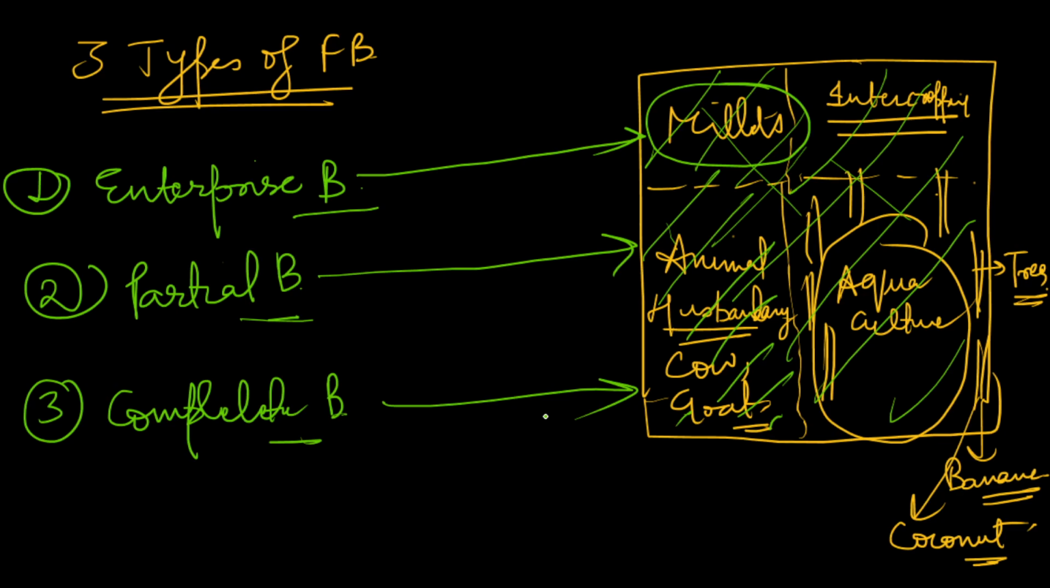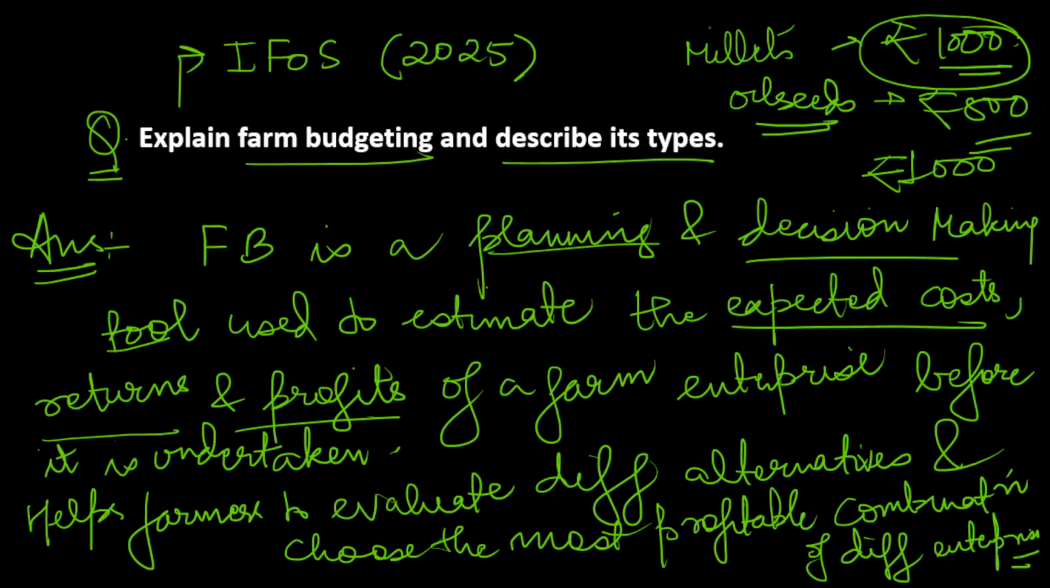And I think you can describe it that in enterprise budgeting we estimate cost and returns of a single enterprise. Okay, and in partial budgeting you estimate the cost and returns of some part of the farm. Okay, you can also make an understandable diagram like this, and you can show. So that would be great. So I hope you understand this, and you will be able to write a very good answer now. So these are the three types. Remember these three types, and you will be able to explain in 3-4 lines. That would be enough.